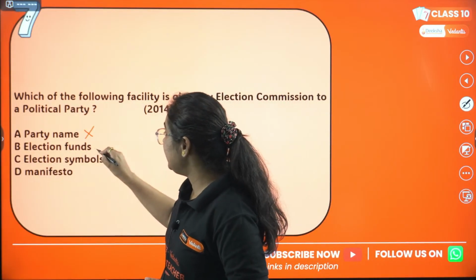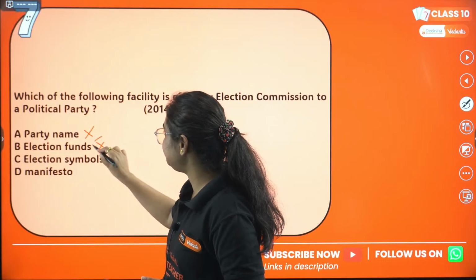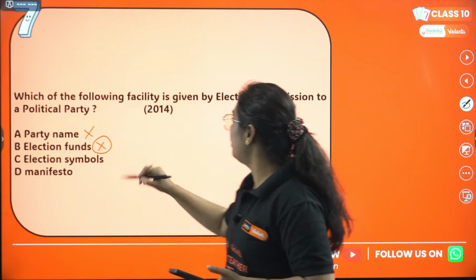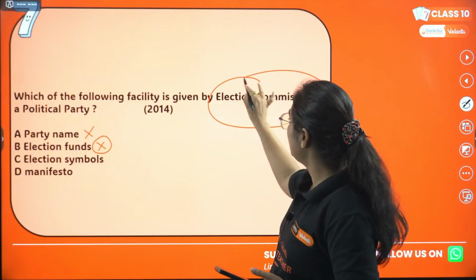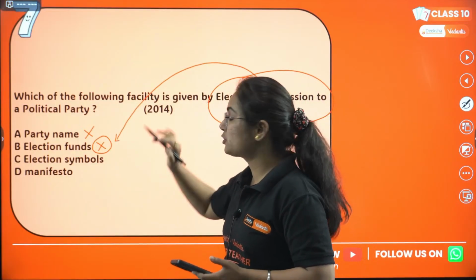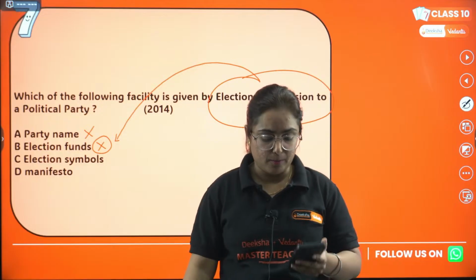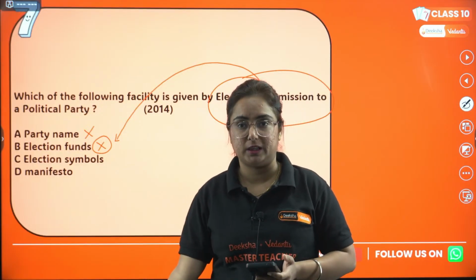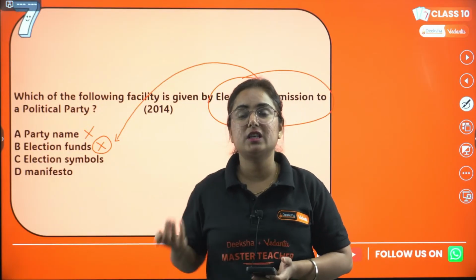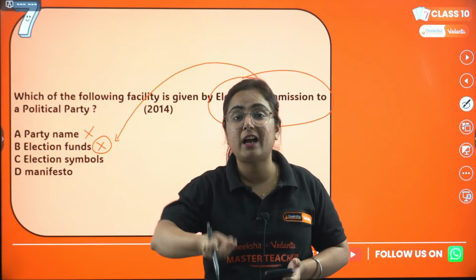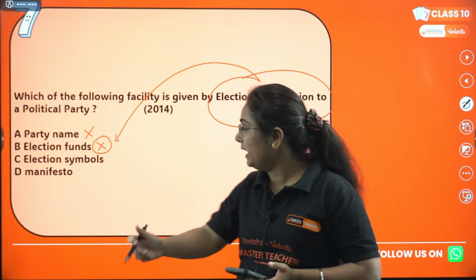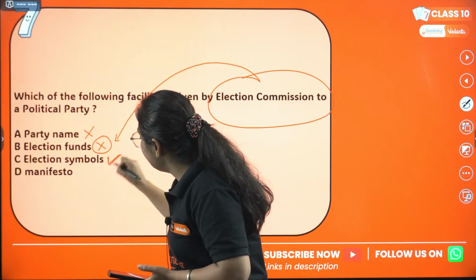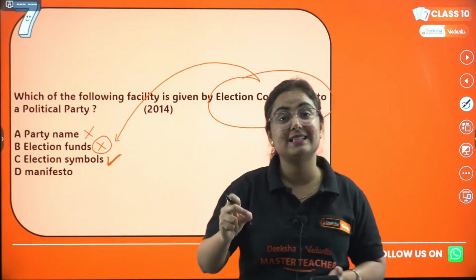If we talk about election funds, Aditya, C. Now pay attention over here. Election commission will never give funds to a party. Got my point? It's the government which gives funds. Why? Because the election commission does not have its own fund. Rather, the election commission gives election symbols.